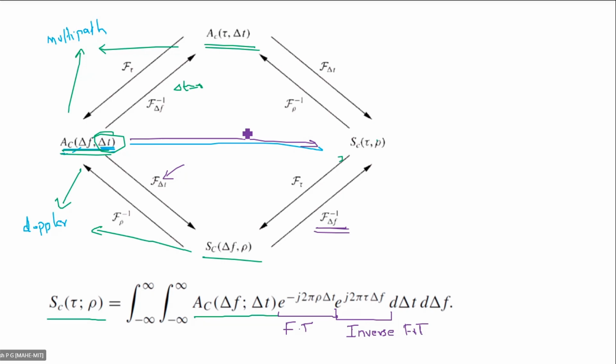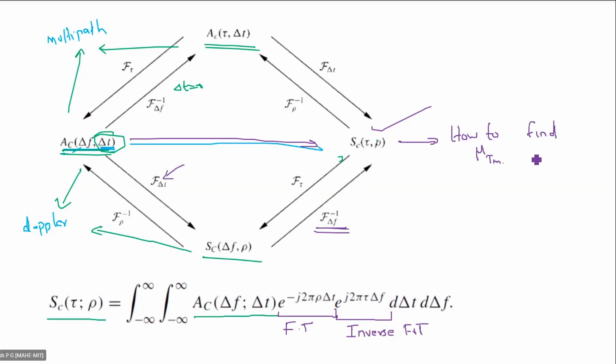That is how to find the delay spread if you have SC of tau comma rho. See, how to find the delay spread? You have SC of tau comma rho. What was the equation? Mu Tm, right?